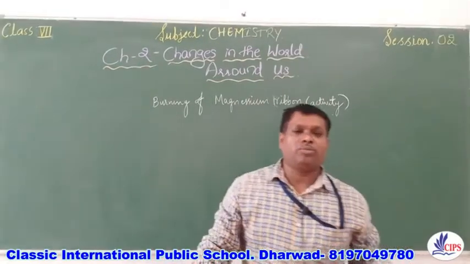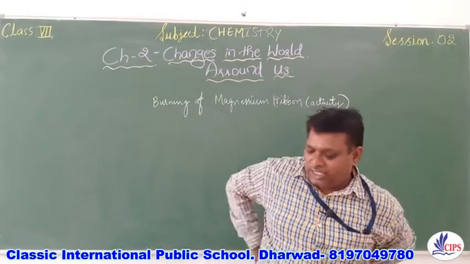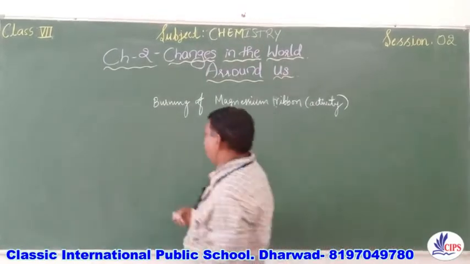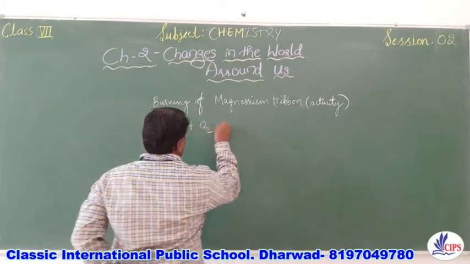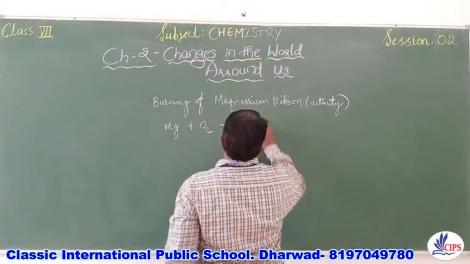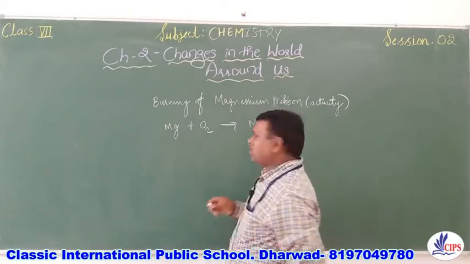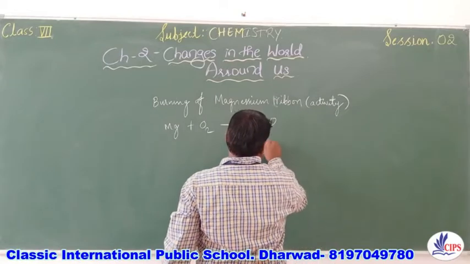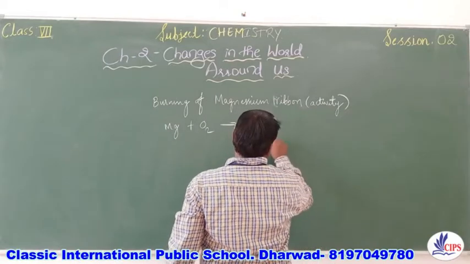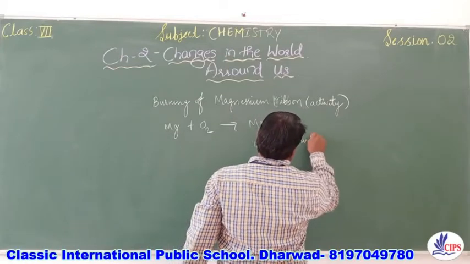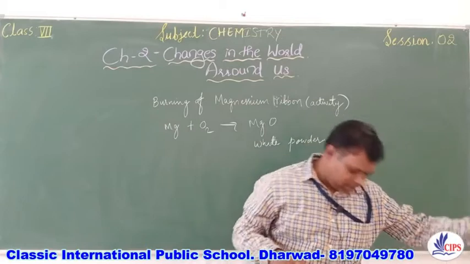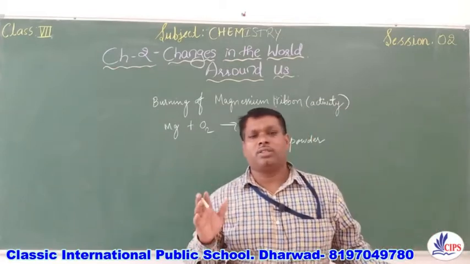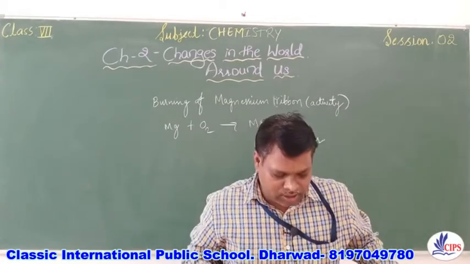Children, just now we have observed the activity of burning of a magnesium ribbon. You will find the chemical reaction behind this is that magnesium, when it burns in the presence of oxygen, forms magnesium oxide, which is a white powder substance.